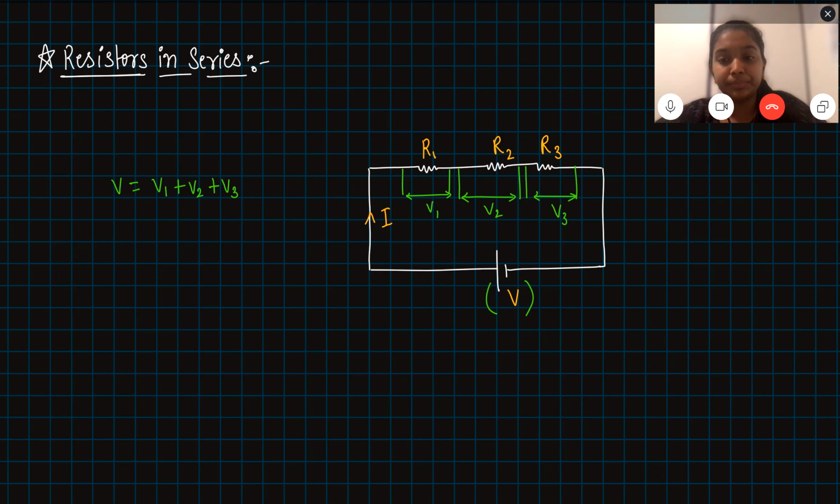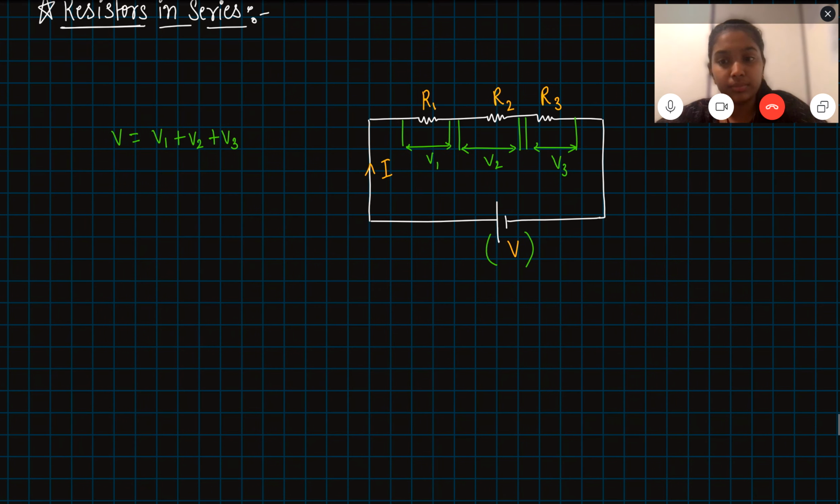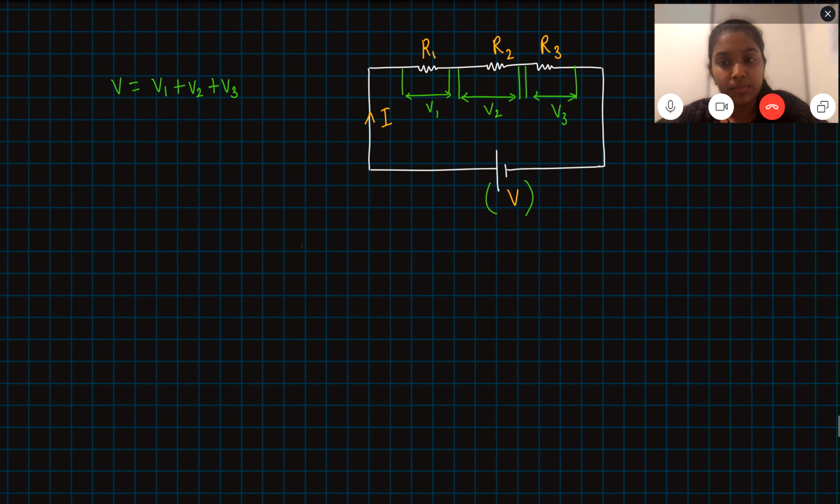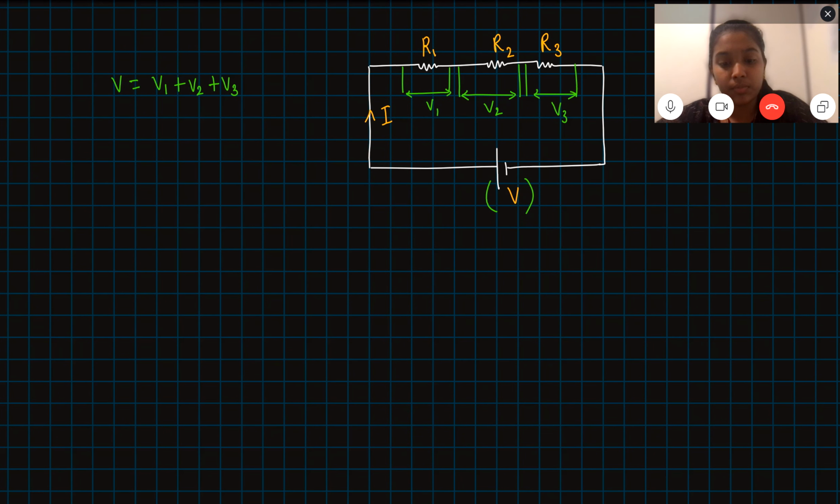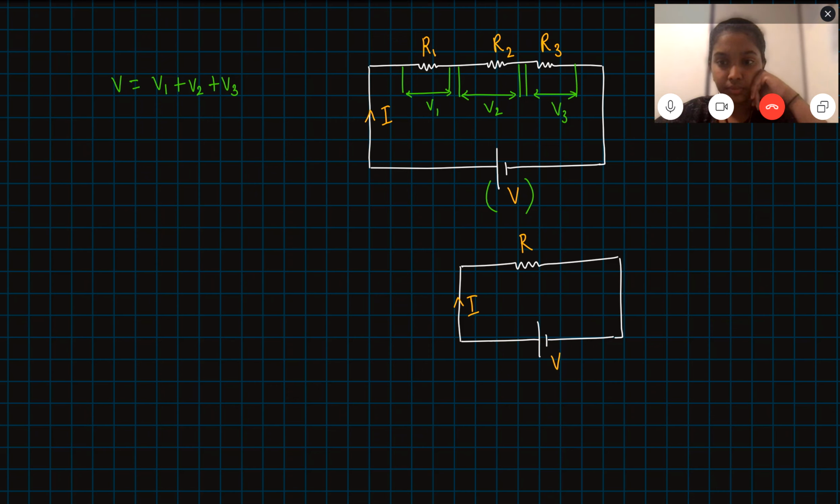Now what I have to do is replace all these three resistors, R1, R2 and R3, with a single resistor, let's say R, such that the net effect on the circuit will be zero. The overall input and output will be the same. So this R will work as good as all these three resistors working in combination.